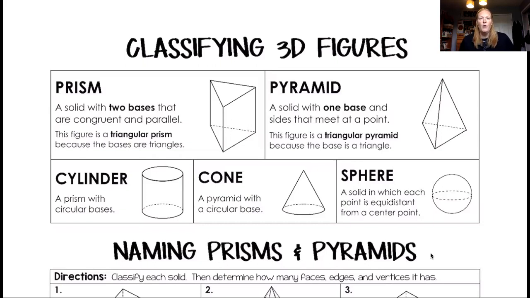If we were in class, I'd be able to show you physical objects, but we aren't in class, so I'm not able to do that. I apologize. But lots of people teach this without having the 3D objects, so we'll be okay. If you want to find some in your house that you could use to look at, that could be helpful too. Okay, so basically, we've got 5 different names, and you don't have to memorize any of these.